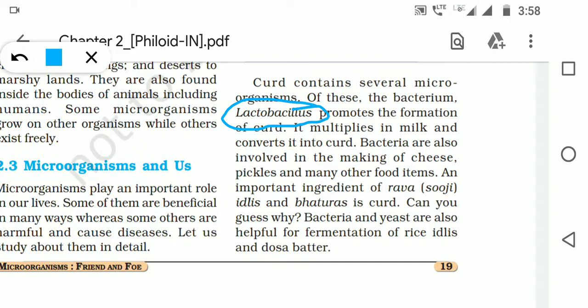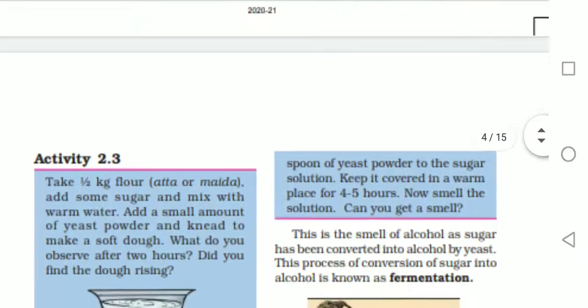An important ingredient of rava or suji idli and bhatura is curd. When you make idli, you require curd. You make bhatura, chola bhatura, and for making this bhatura also you need curd. The bacteria or yeast will go into the fermentation of rice and idlis. That is why you will find small bubbles coming up.